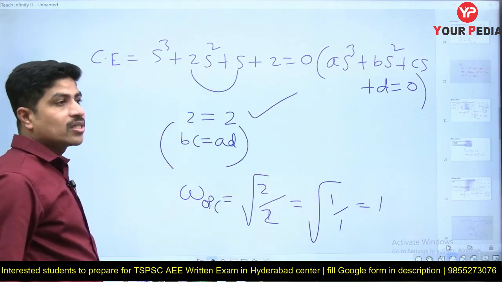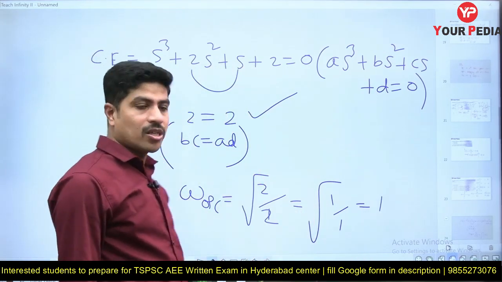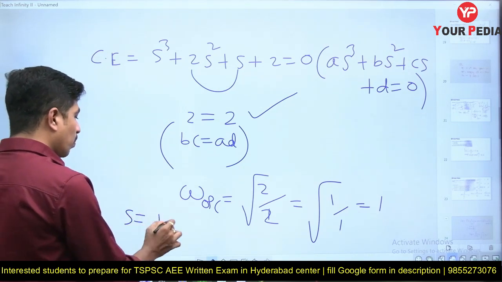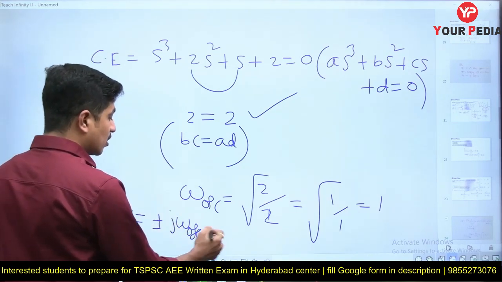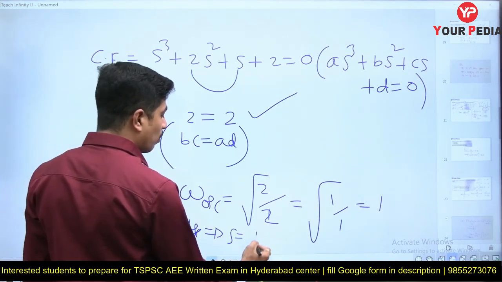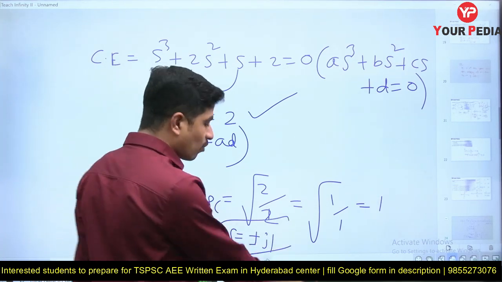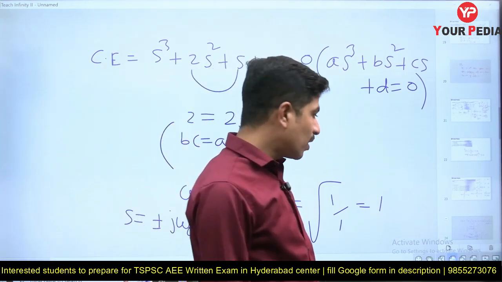Now the location of the pole is nothing but plus or minus j omega oscillations. We know s is equal to plus or minus j omega oscillations, that implies s is equal to plus or minus j1. This is the location of poles on the imaginary axis. We know that very simply.